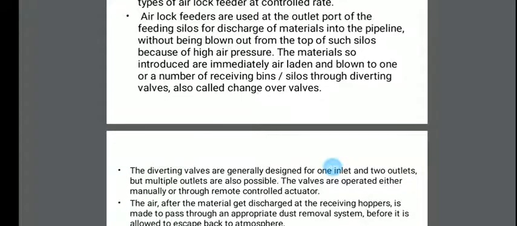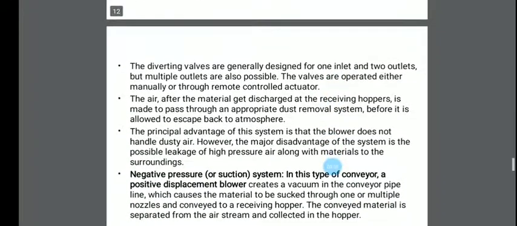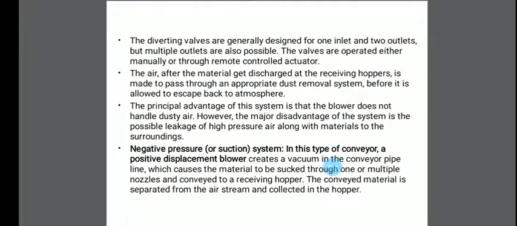The diverting valves are generally designed with one inlet and two outlets, but multiple outlets are also possible.